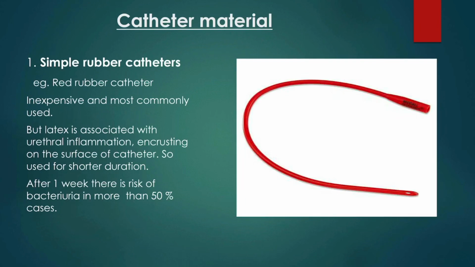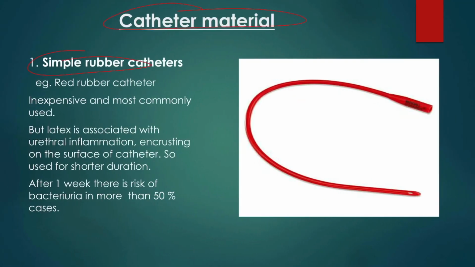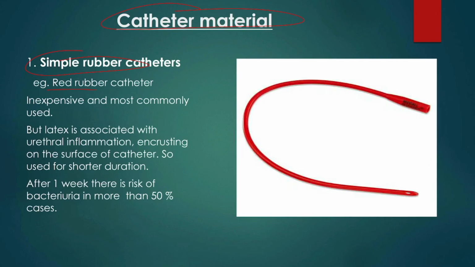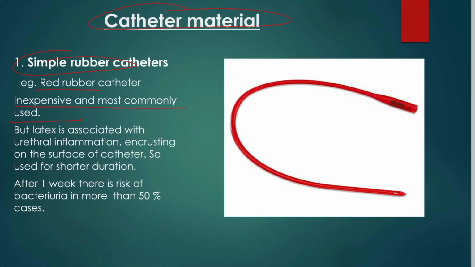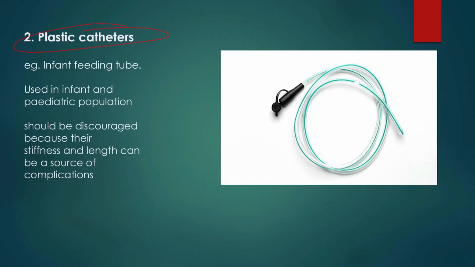The classification based on the catheter material: the urinary catheters can be of three types: simple rubber catheters, plastic catheters, and silicone catheters. Simple rubber catheters are made of red rubber. They are inexpensive and most commonly used. But latex or red rubber can cause urethral inflammation and crusting on the surface of the catheter, so they are used for shorter duration. It has been seen that after 1 week there is a risk of bacteriuria in more than 50% of cases.